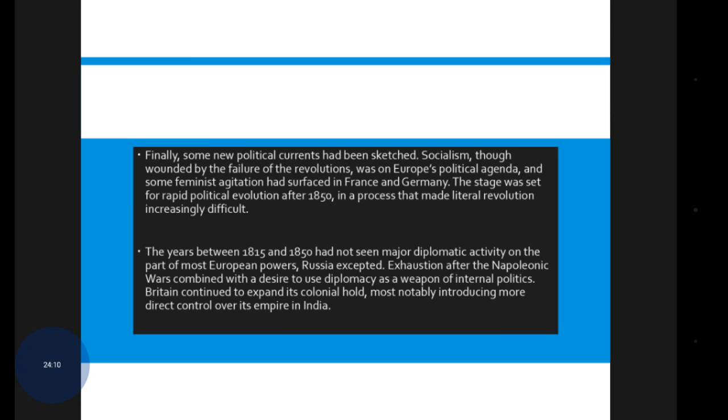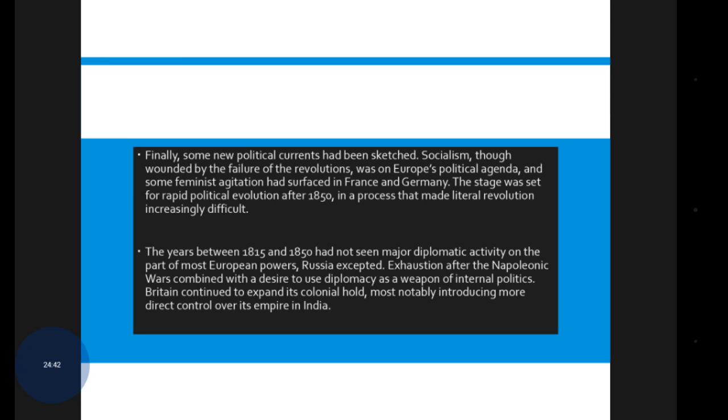The years between 1815 and the 1850s had not seen major diplomatic activity on the part of most of the European powers, due to exhaustion after the Napoleonic Wars combined with the desire to use diplomacy as a weapon of internal politics.